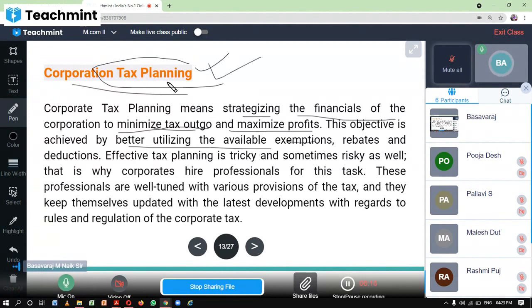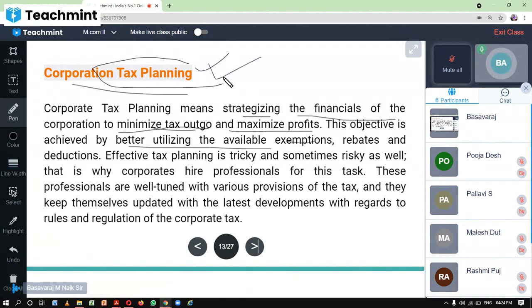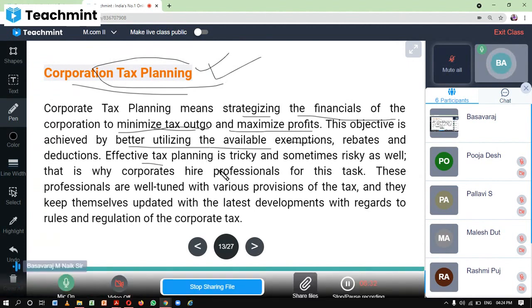To make corporate tax planning effective, as we have studied, there is a certain expertise needed. They can hire professionals to make corporate tax planning more effective, that you know. Effective tax planning is tricky and sometimes risky as well. That is why corporates hire professionals for this task.